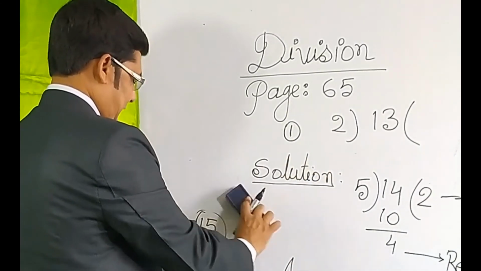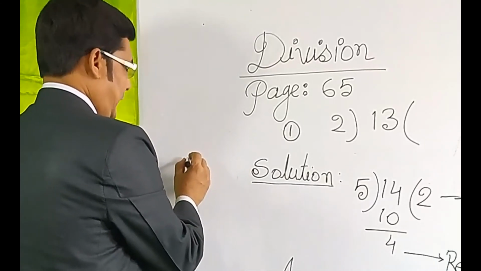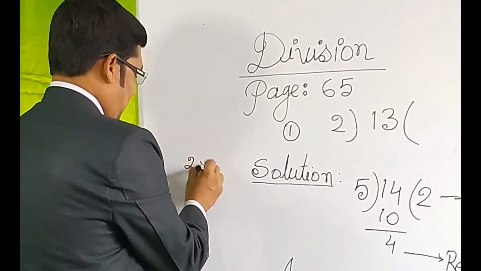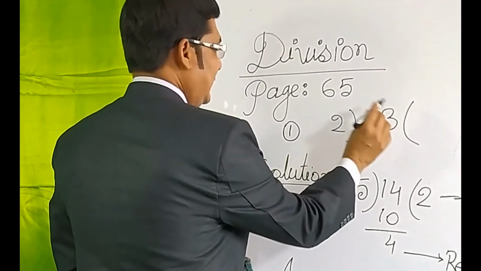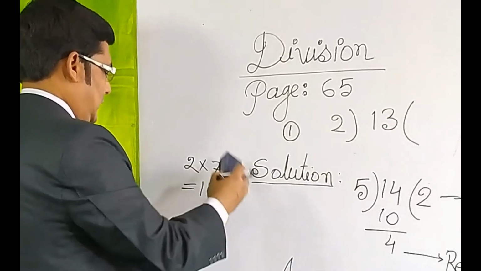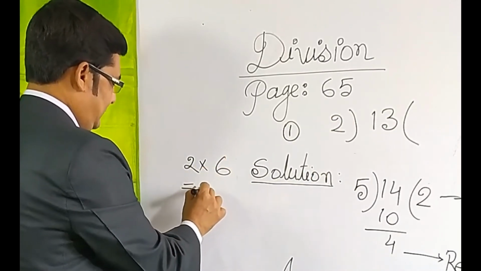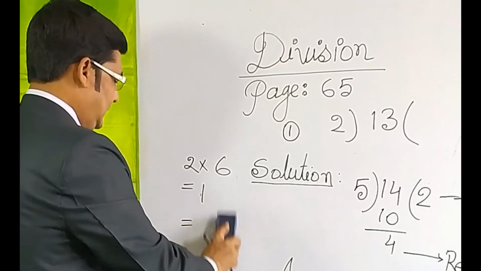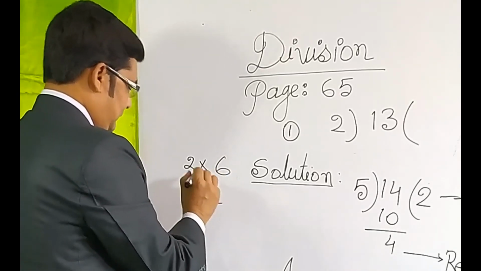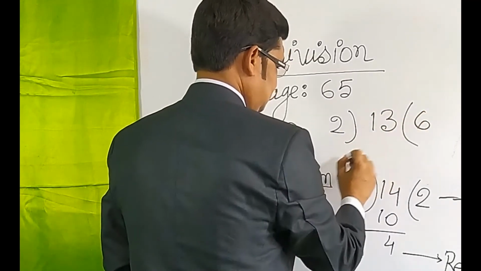So, you cannot accept 14 because 2 multiplied by 7 is 14, but our given is 13, and it is not allowed. So, you can take 6 times, which is 12. My dear students, you can take 6 times.